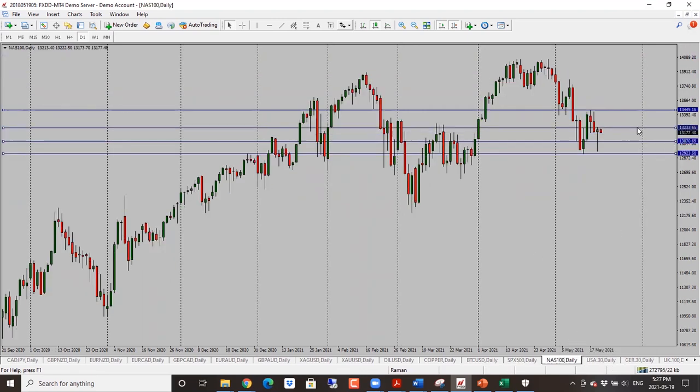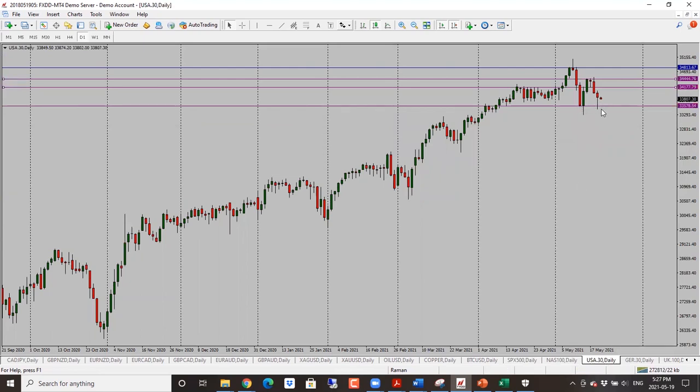NASDAQ here, this one is neutral to bearish. Now price did bounce off of the support. What we need to keep in mind here is, can it hold below 13,275 or even below the current high for the day? If it does, we're looking for a retest of the low again. 13,000 is the first target. 12,920 is the second target here.